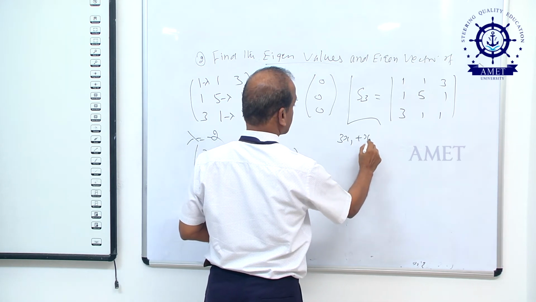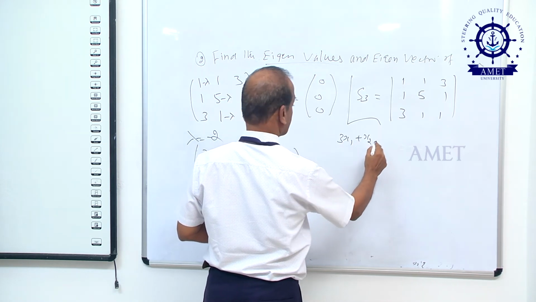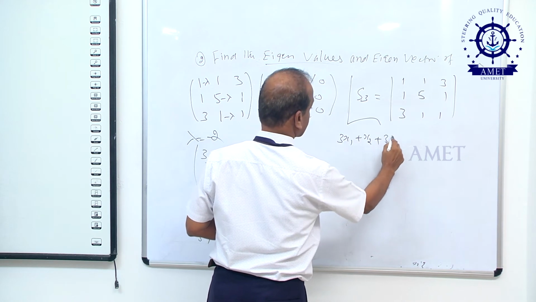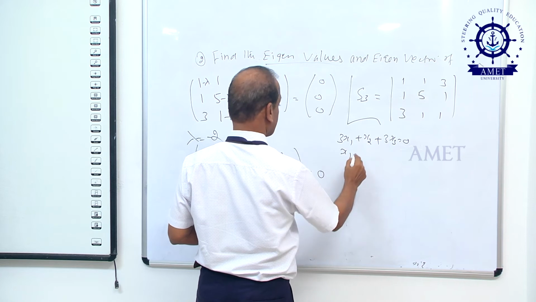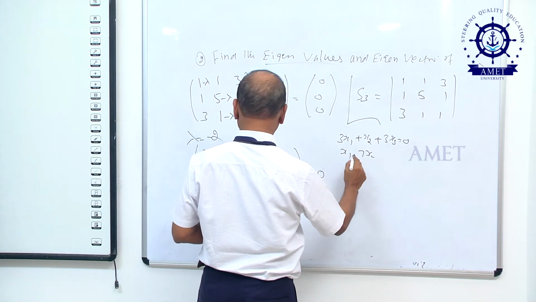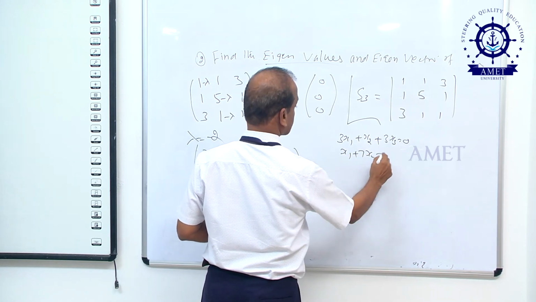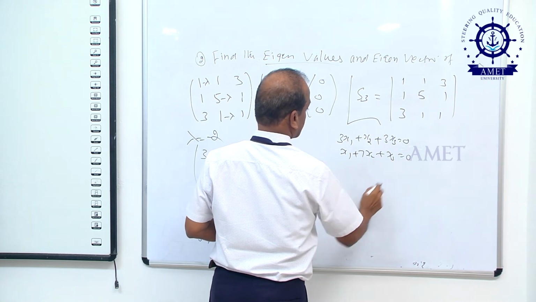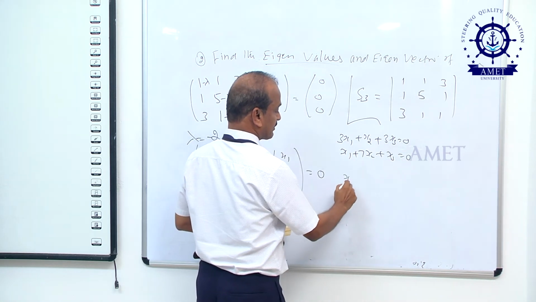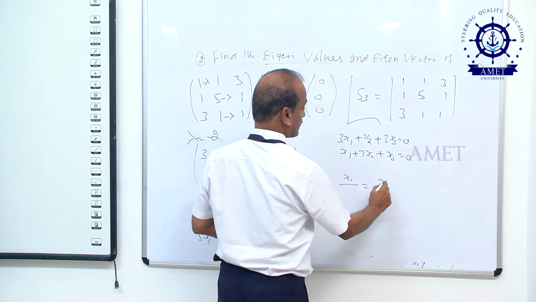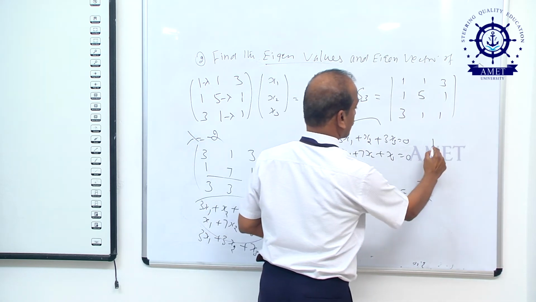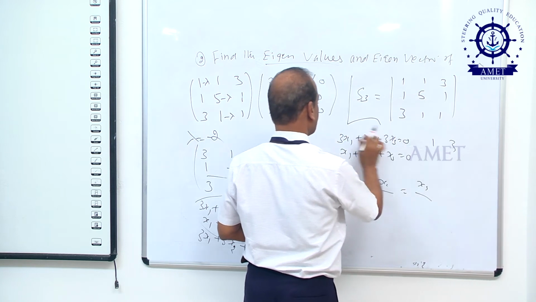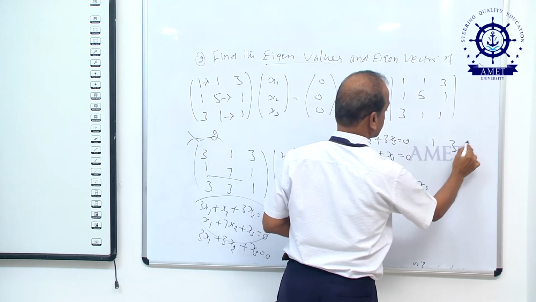Now from the equations we can find the value of x1, x2, x3, that is 3x1 plus x2 plus 3x3. Another one is x1 plus 7x2 plus x3. By the rule of cross multiplication, we can find the value of x1, x2 and x3. You take 1, 1, 3, 3, 1.